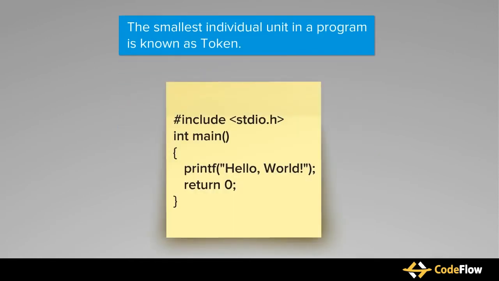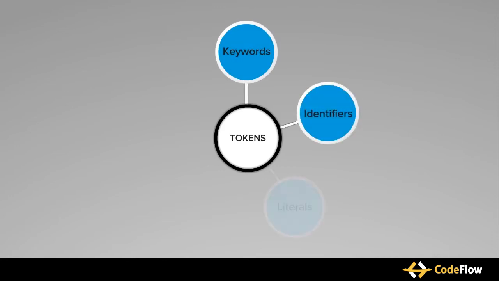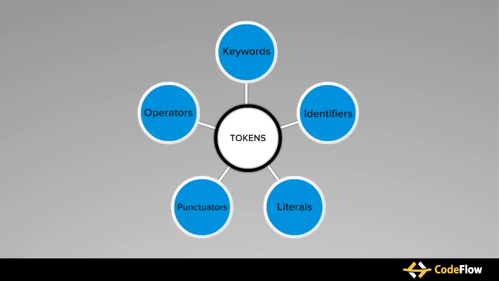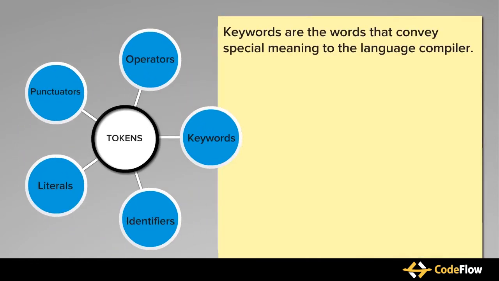For example, in this program, each word and symbol represents a token. Tokens in C can be categorized as keywords, identifiers, literals, punctuators, and operators. In this tutorial, we will learn about all types of tokens except operators. Don't worry, we have a separate tutorial on operators for you. Let's start with the keywords.